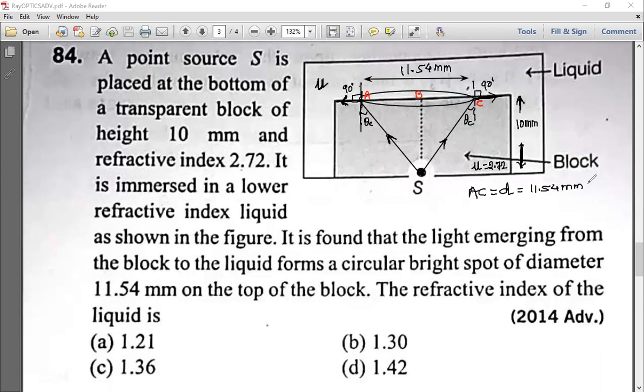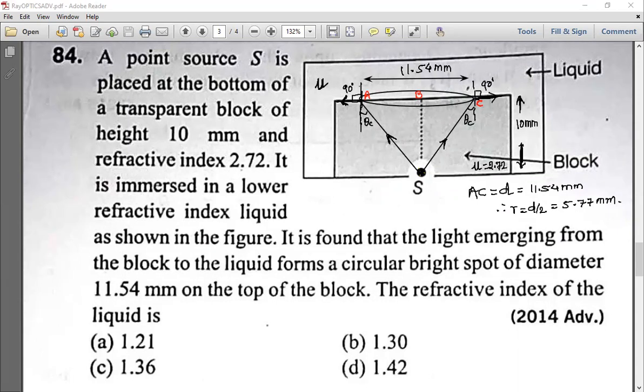Now if I want the radius, shall I divide it by 2? Because that is the radius of that circle. 11.54 divided by 2, how much am I getting? 5.77. So R is equal to D by 2, which is equal to 5.77 millimeter. I got the radius.